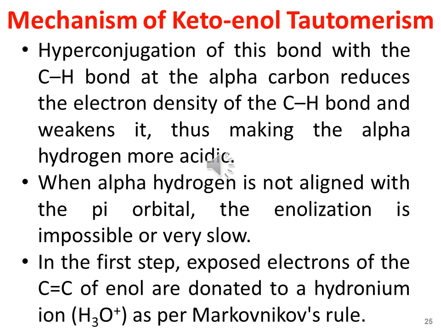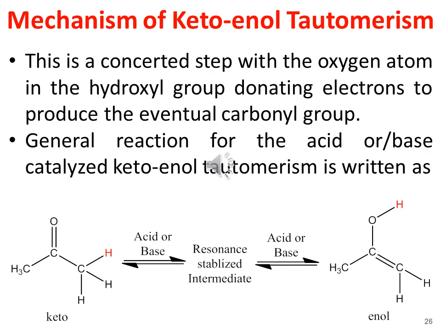What is the meaning of acidic and alpha hydrogen? Now let us discuss the meaning of acidic and alpha hydrogens. Acidic hydrogens means such hydrogens which are attached adjacent to unsaturated atoms, or a double or triple bond. Such hydrogens are easily detachable from their parent atom. Alpha hydrogen is a hydrogen atom joined to the alpha carbon. What is the alpha carbon? The alpha carbon is the immediate carbon atom adjacent to the carbonyl group.